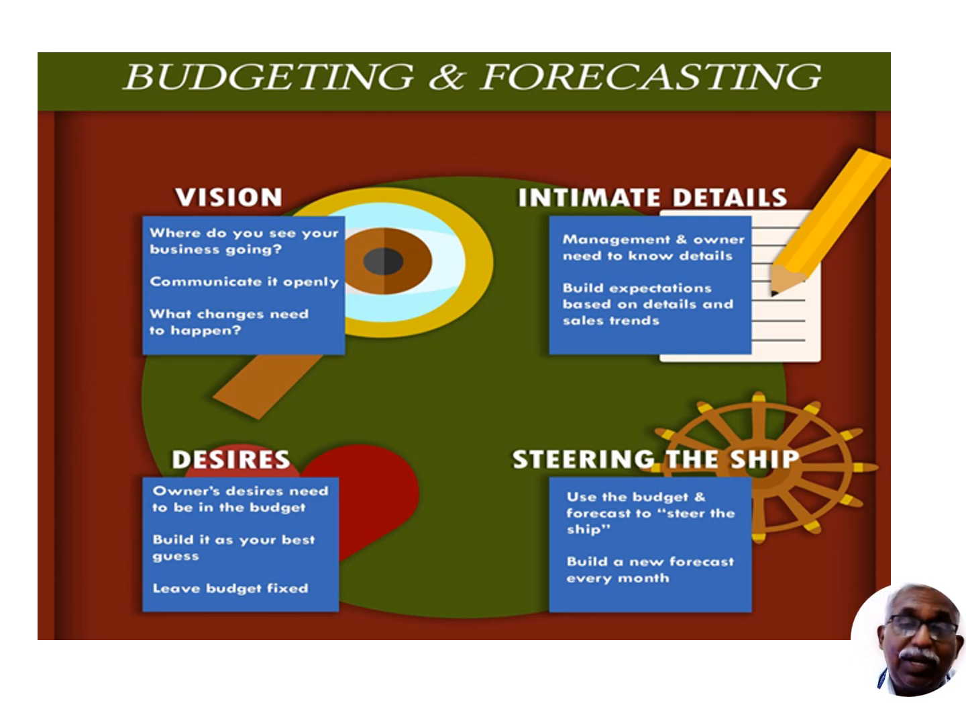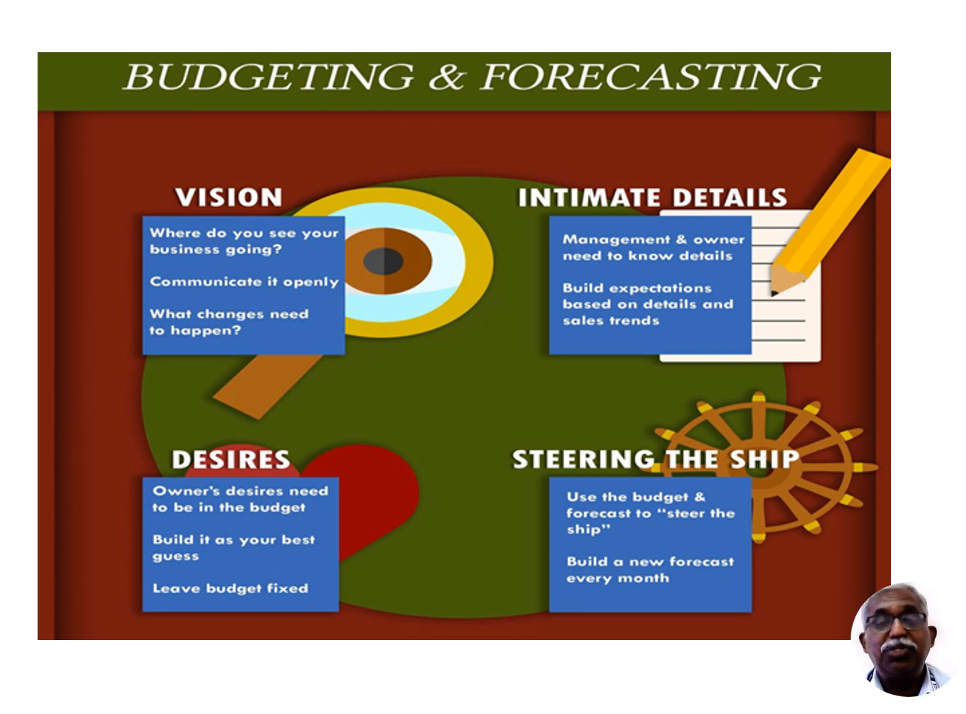Communication through a transparent way. These are the major vision. Then detail: management and owners need to know the details. Build expectation based on the details and sales trend. Based on the sales trend, we are planning for the future. The details include building expectation based on the details of the sales trend.